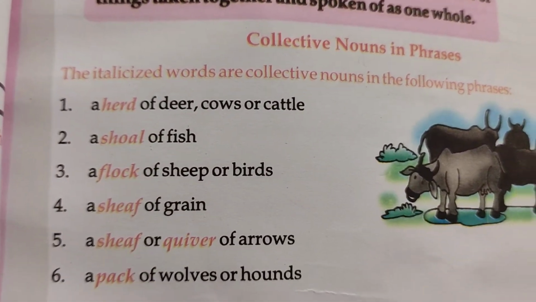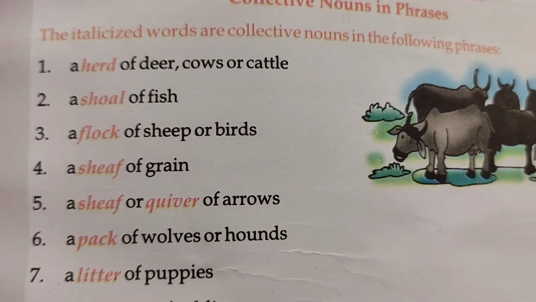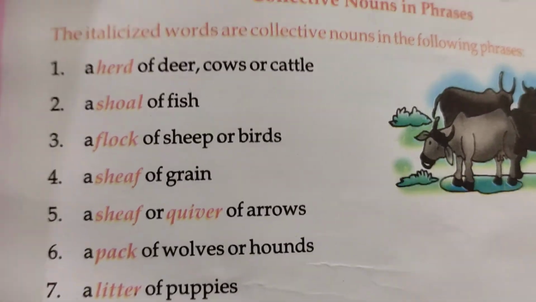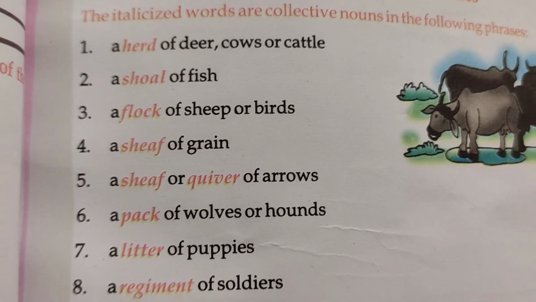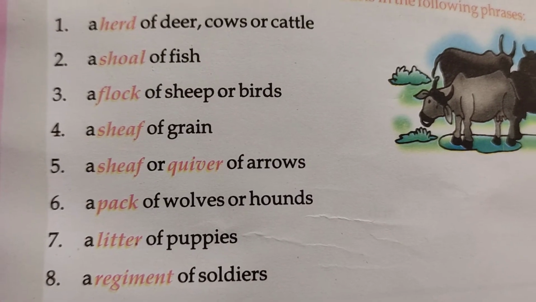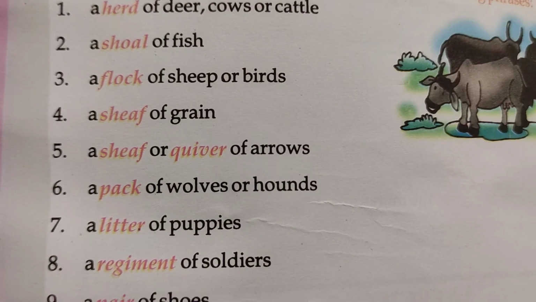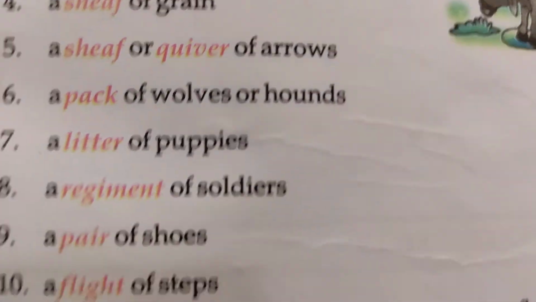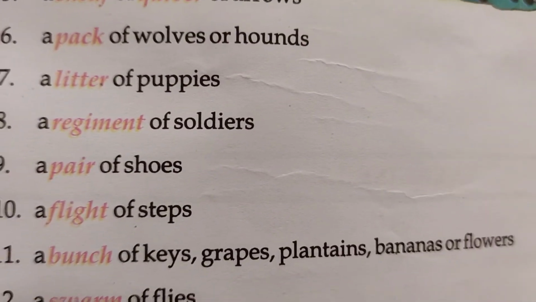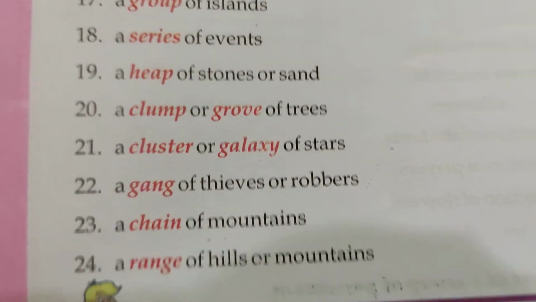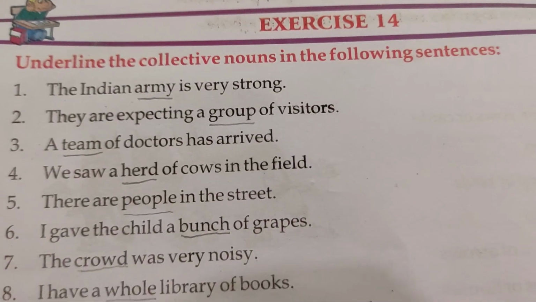Collective nouns in phrases. The italicized words are collective nouns in the following phrases. So these all are examples of collective nouns. You can all read this. A herd of deer, cows or cattle, a shoal of fish, a flock of sheep or birds, a sheaf of grain, a sheaf of arrows, a pack of wolves, a regiment of soldiers, a pair of shoes, a flight of steps, a bunch of keys. Like this, all these examples are there. You can read them. A range of mountains, a gang of thieves.